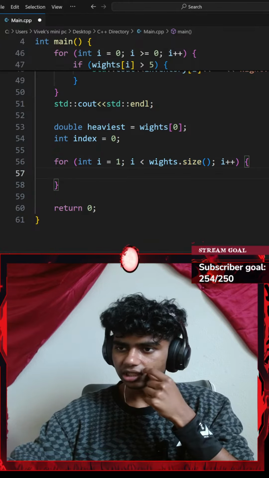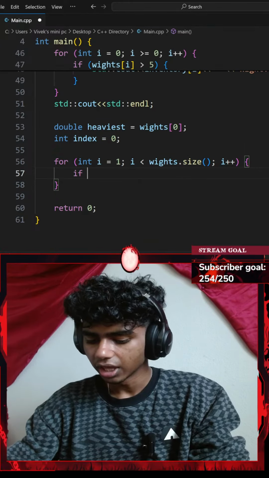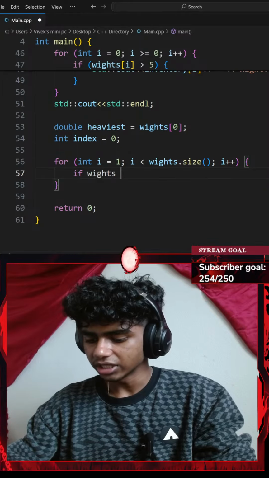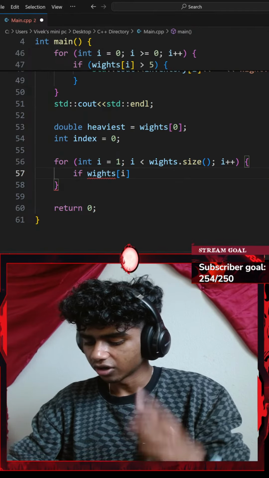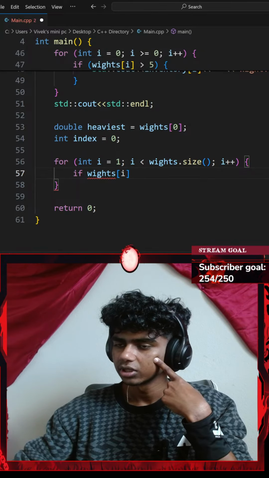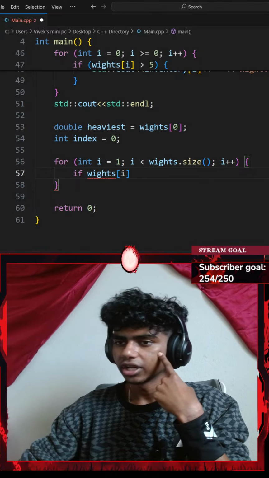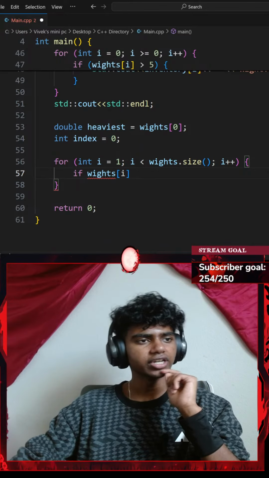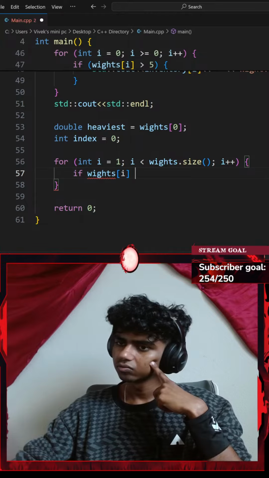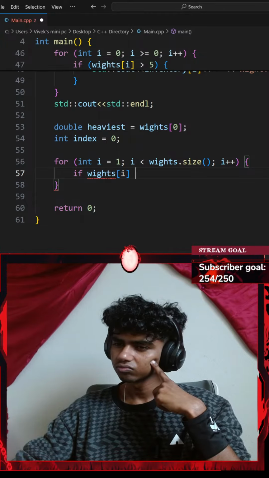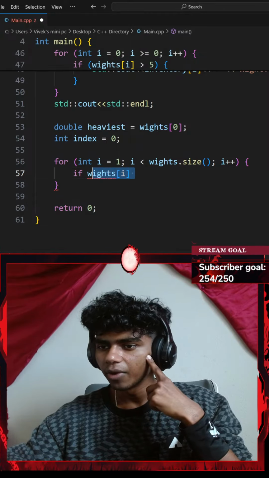Wait, hold up. Actually, I think this was pretty easy. So if my weights vector at index of I is greater than my heaviest, which is my weights at index of 0. Okay, when I write it, I understand.